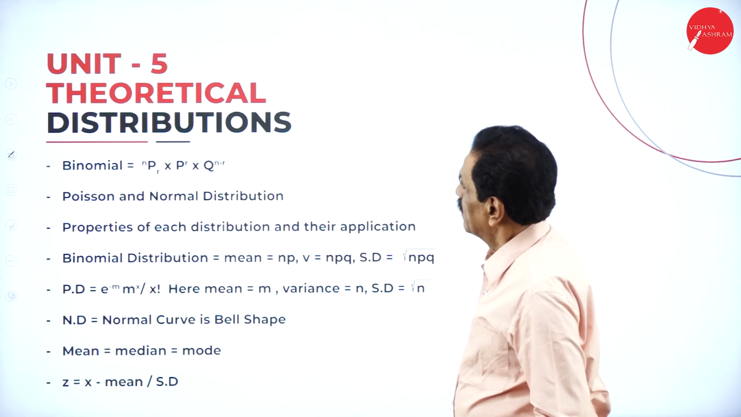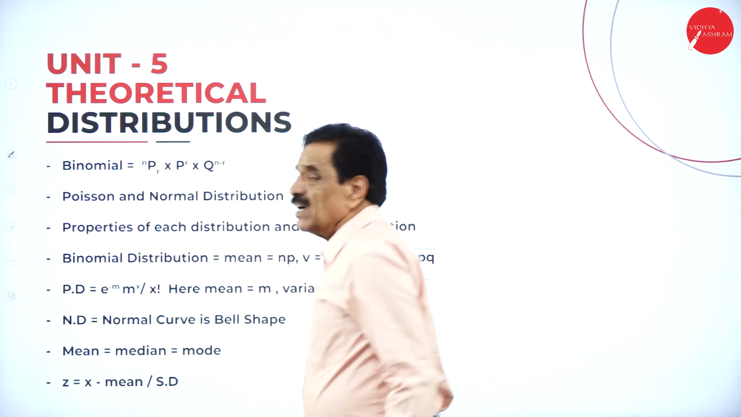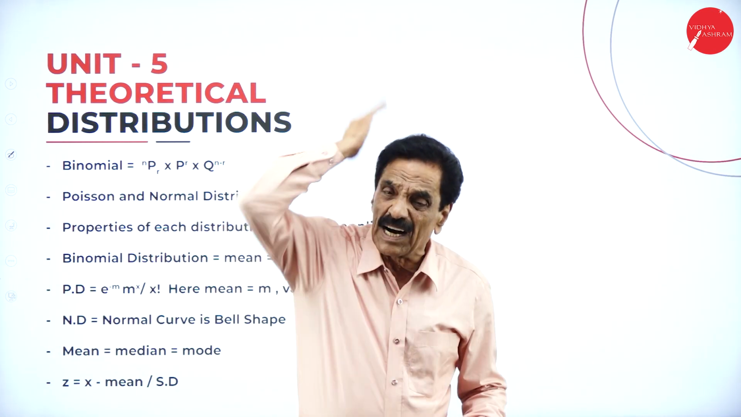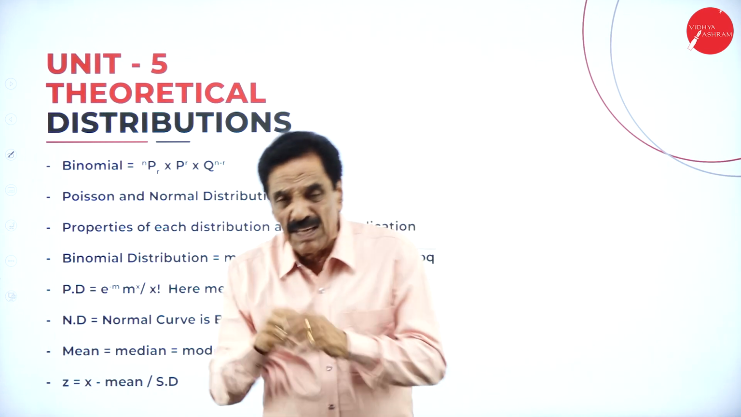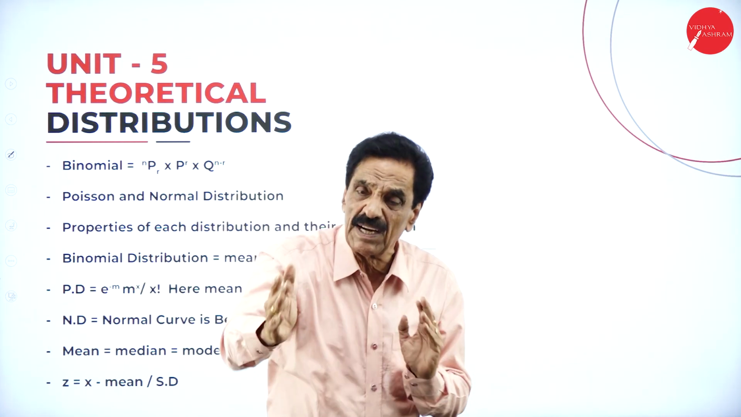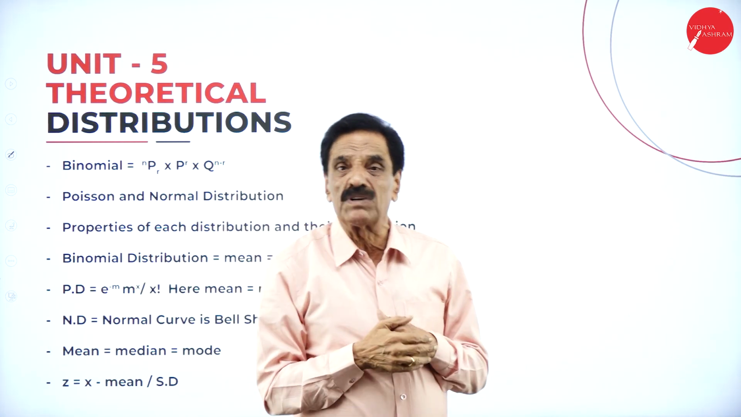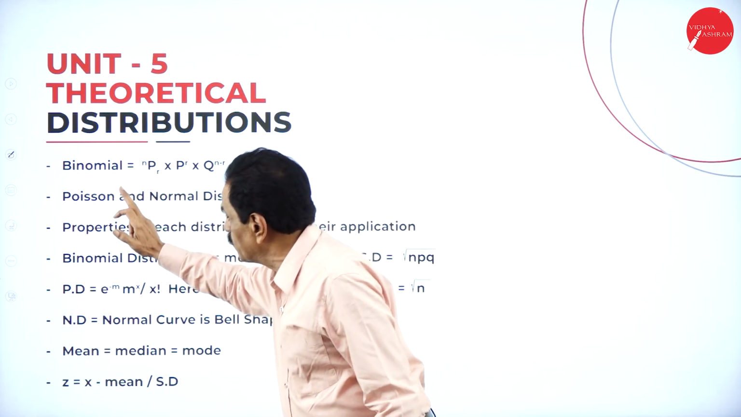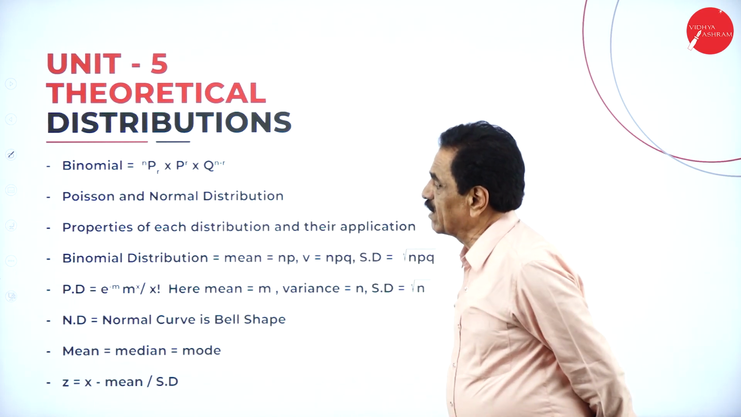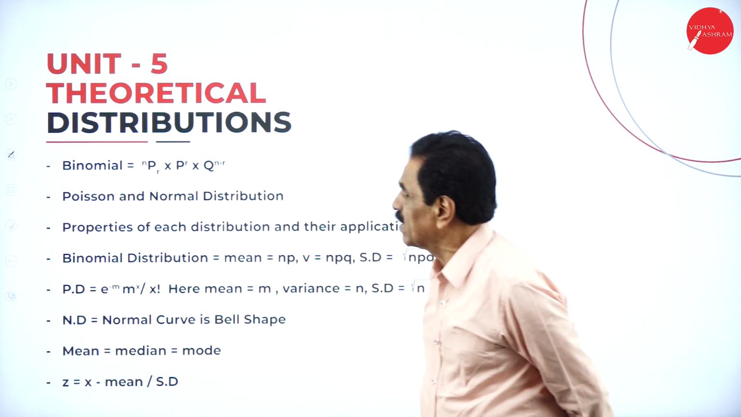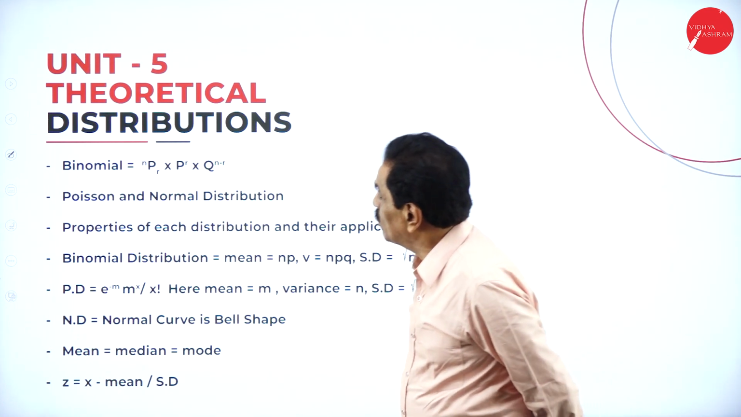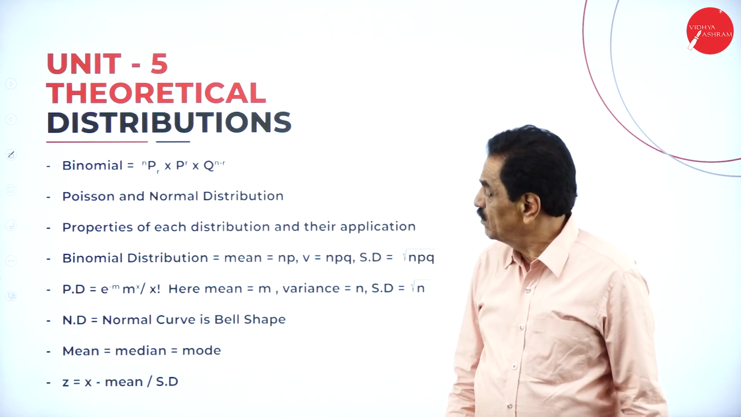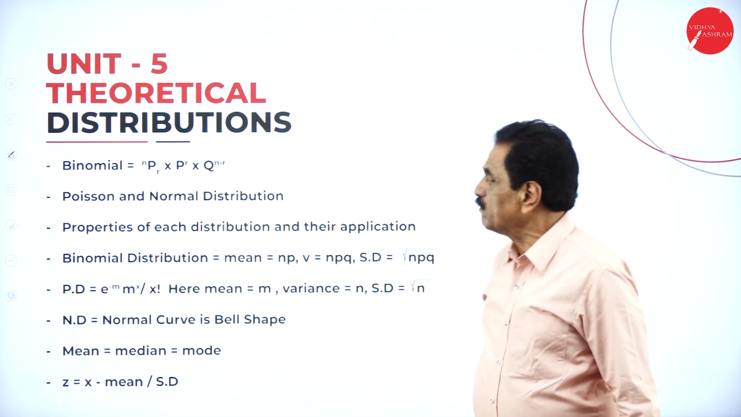We'll move on to theoretical distribution. Here, distribution means when you distribute an article, it should reach the ultimate consumer. Distribution is a channel where the article reaches the ultimate consumer. In distribution, we have three: one is the binomial distribution, another is the Poisson distribution, and another is the normal distribution.